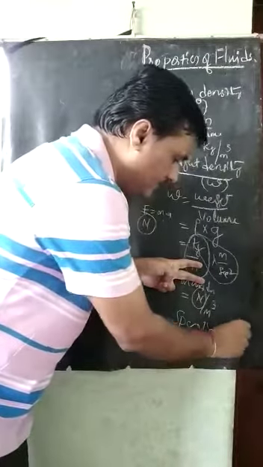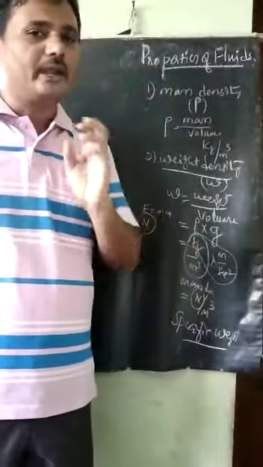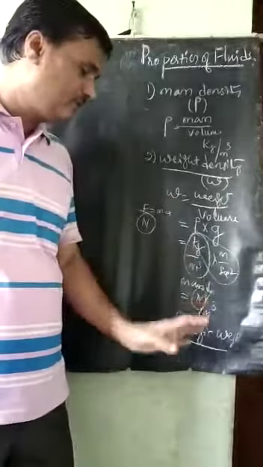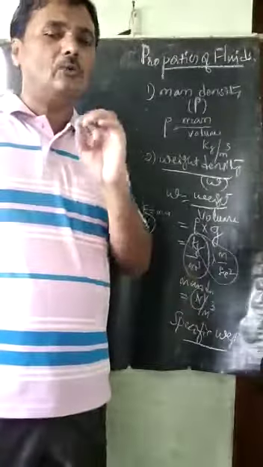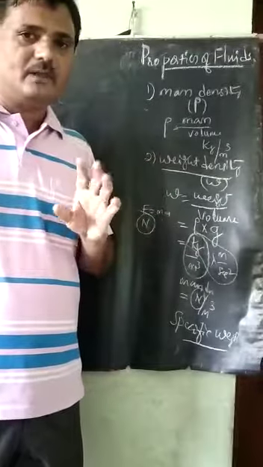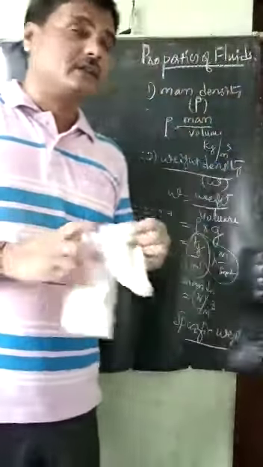Both are the same; only the name differs. Specific weight means how much weight of that fluid it has per unit volume. That is specific weight or weight density.